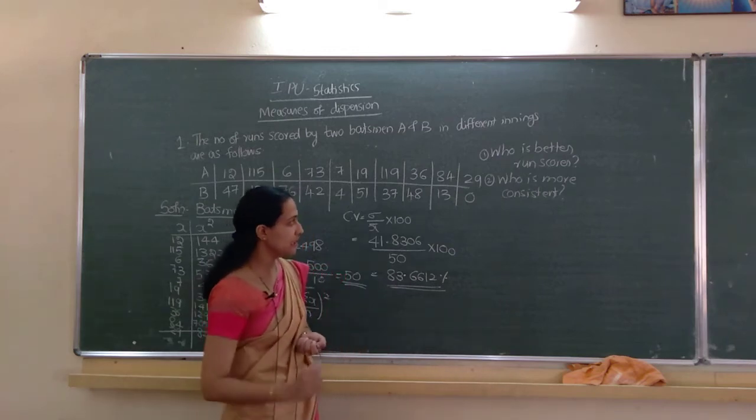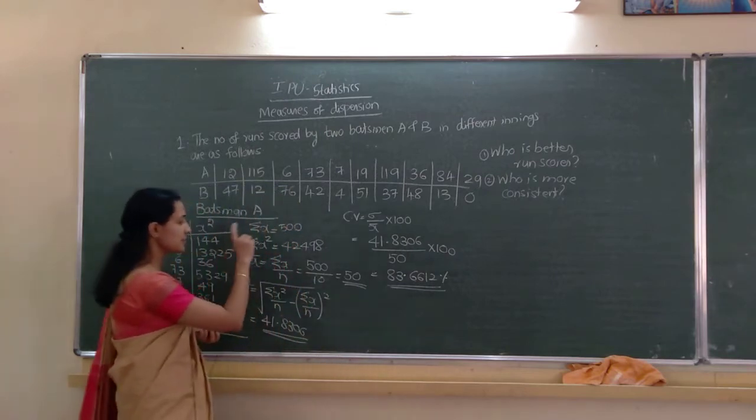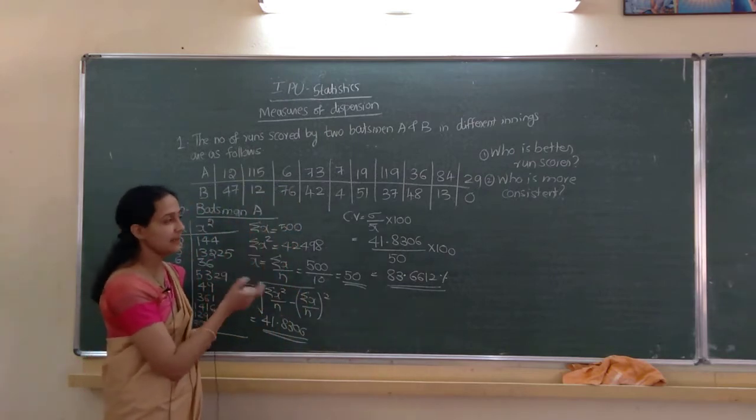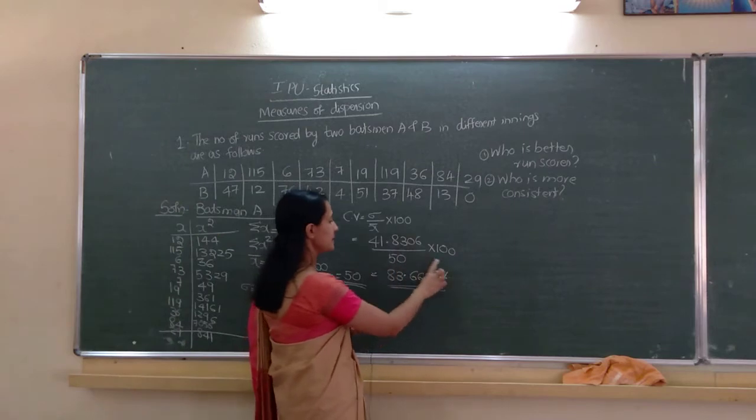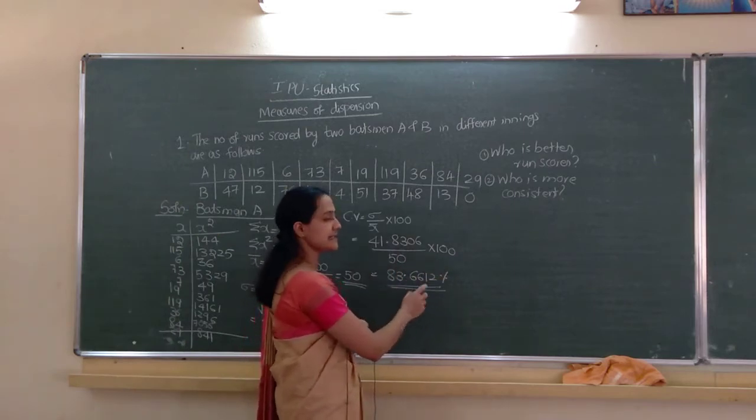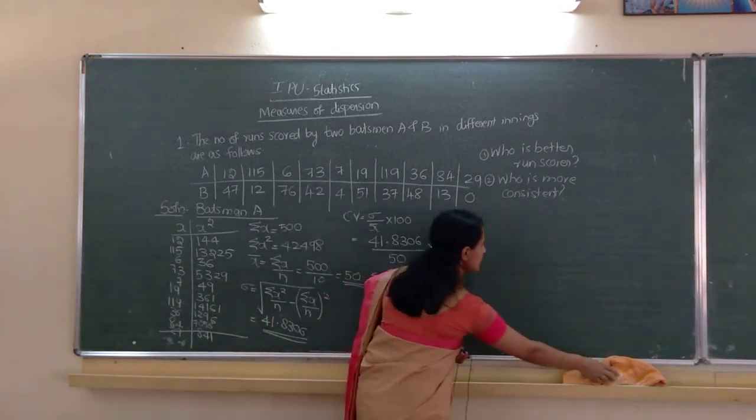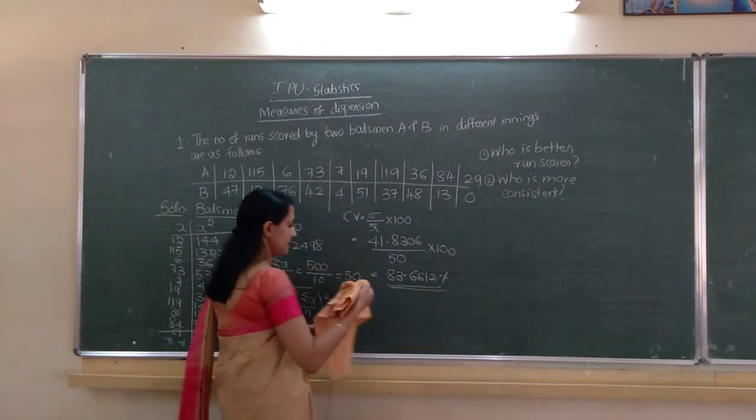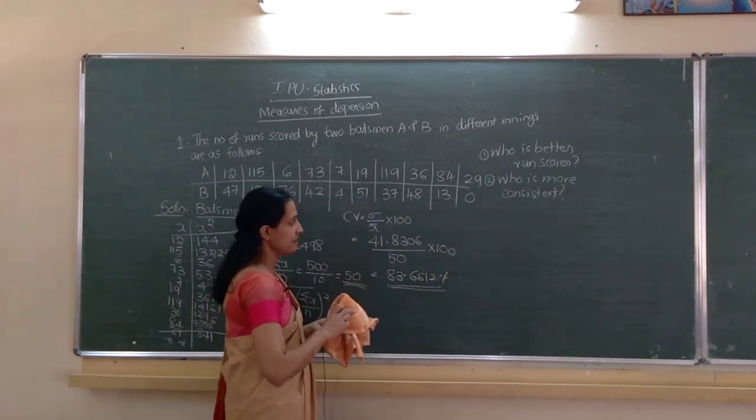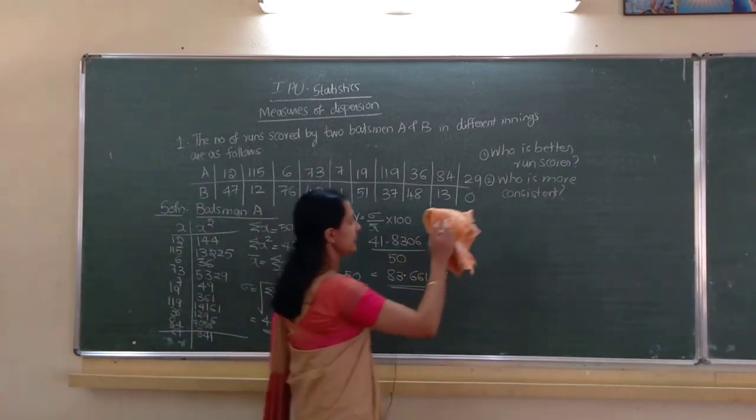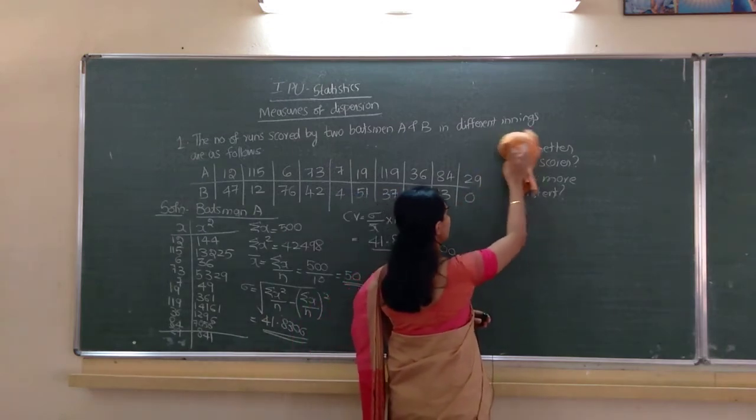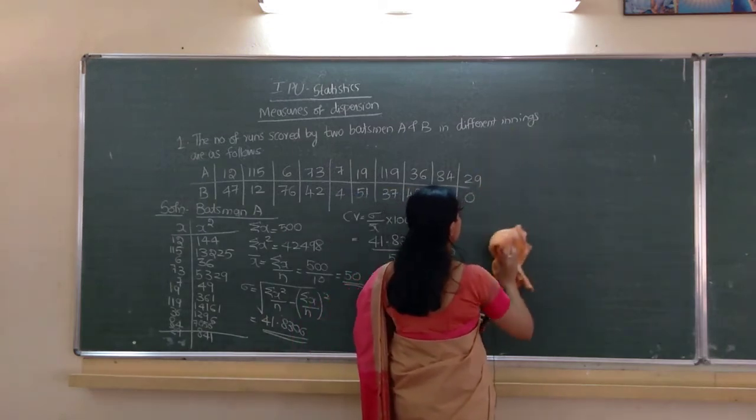Hope this much is clear to you. I will rub this one for the time being. Just remember it is 83.6612. Then we will go on to batsman B.